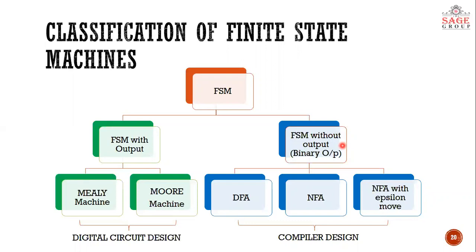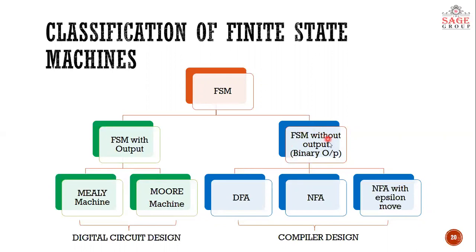Now, if I classify these machines further, finite state machine with output is classified into two categories, that is Mealy machine and Moore machine. These are named after scientists. Now, Mealy machine and Moore machine come under the category of finite state machine with output. That means it is taking some string as input and giving some string as output.